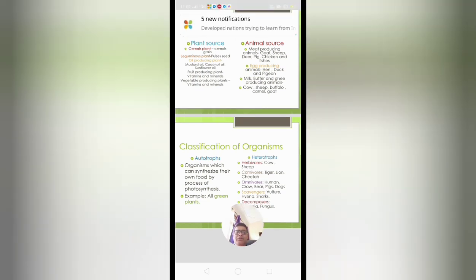Now the second category of organism is heterotrophs. Hetero means other, auto means self. Those organisms which can prepare their food by themselves are known as autotrophs. But those organisms that cannot synthesize their food by themselves depend upon others, like the green plants' products, leaf, fruit, stem.